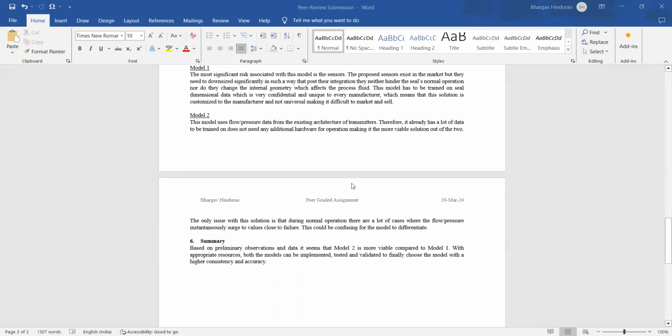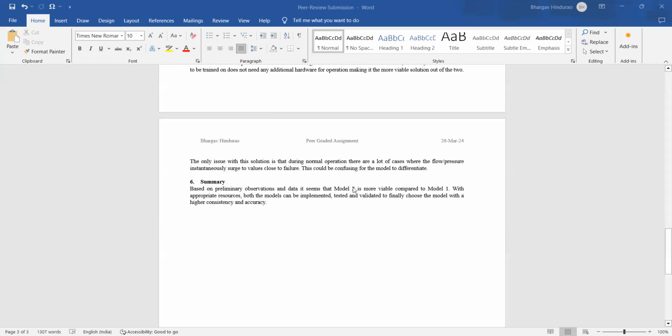For model 2, this uses flow and pressure data from the existing architecture of transmitters. There is already a lot of data available for training, and it does not need any additional hardware for operation, which makes it a more viable solution. The only issue is that in normal operation, there are some cases where the values surge instantaneously and these values go extremely close to the failure values. This could be confusing for the model to differentiate.